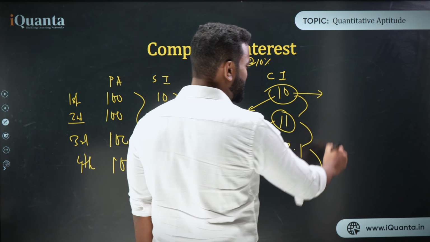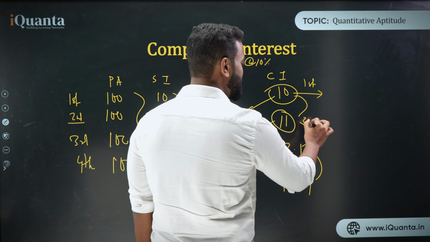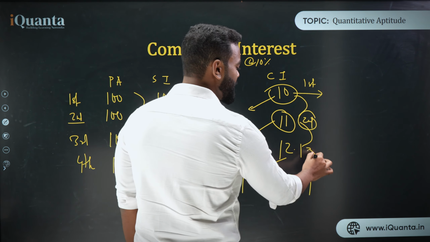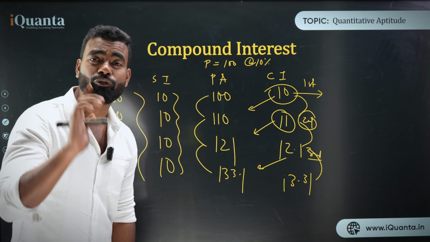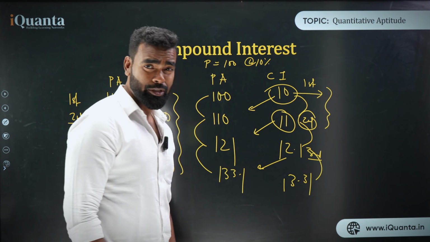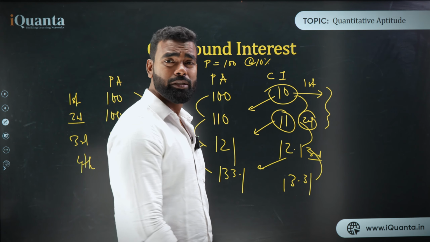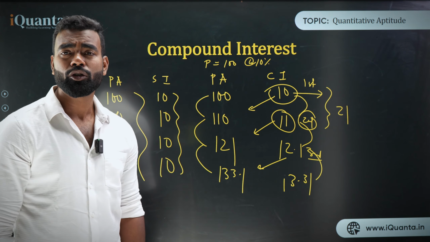So now if I ask you what is the interest for the first year, the interest for the first year is same as SI, which is 10. This is first year interest. This is second year interest. What is second year interest? 11. I'm not saying about 3 years. I'm saying about second, third, fourth. But if I'm saying what is the interest for 2 years? The interest for 2 years is 10 plus 11, which is 21. Right? That is the interest for 2 years.